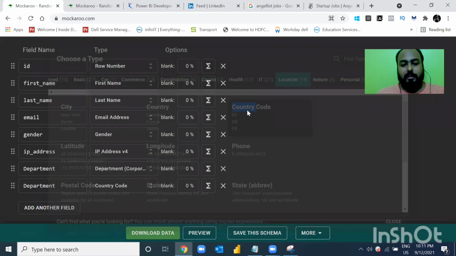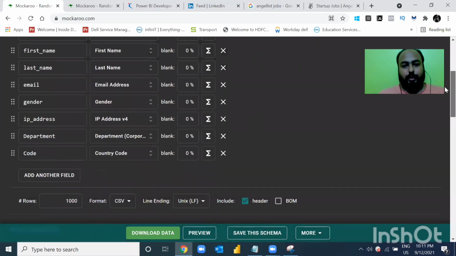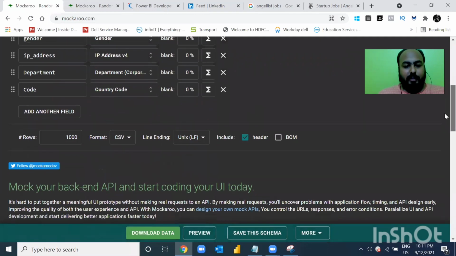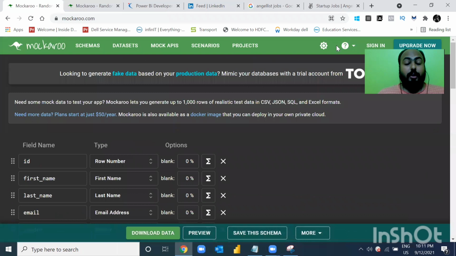So I'll just select the country code and the data will come up as the country code, and the field name, I will just change this to code, right? This is it. And here you can adjust what percentage of data you want as blank so that you can adjust the data and work on that. After you have done, you can just download this data. If it is asking you to sign in, you can sign in and just start working on that. So I hope now you're clear on how you can get the data set to start practicing.